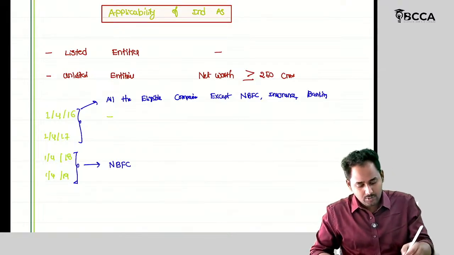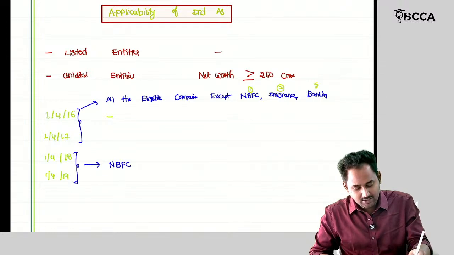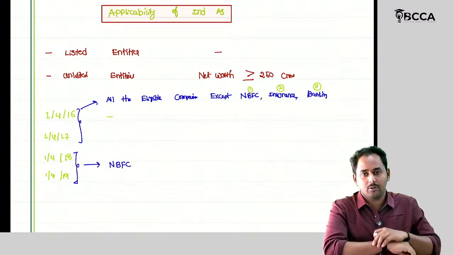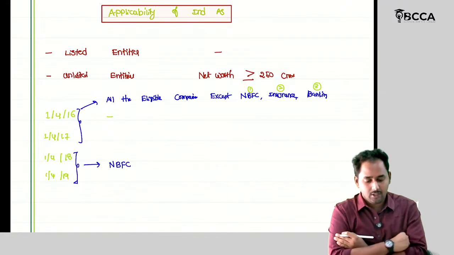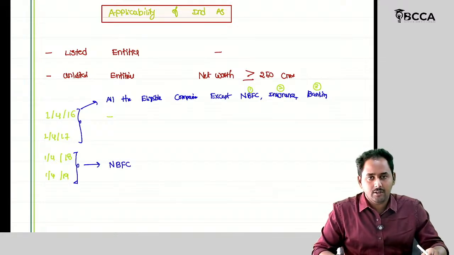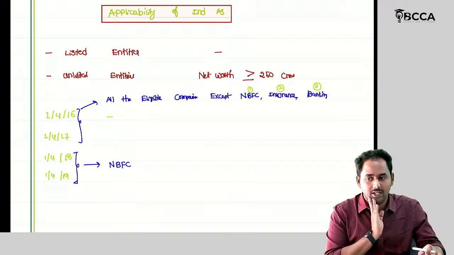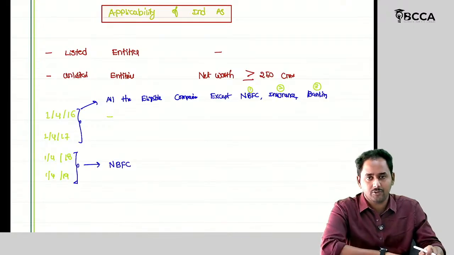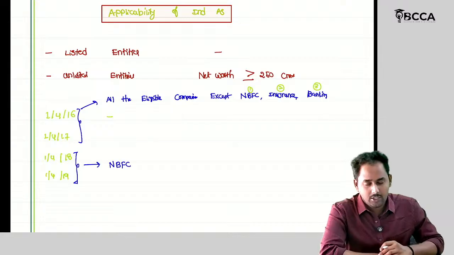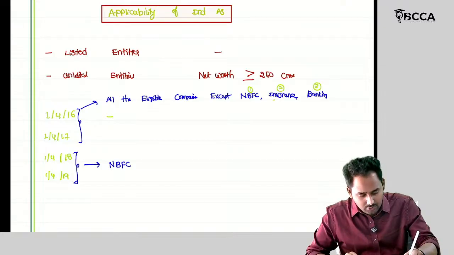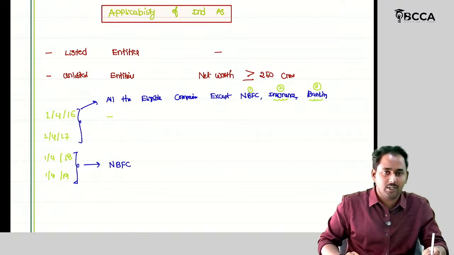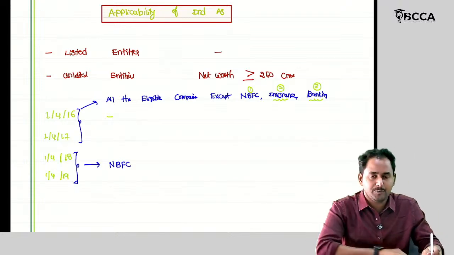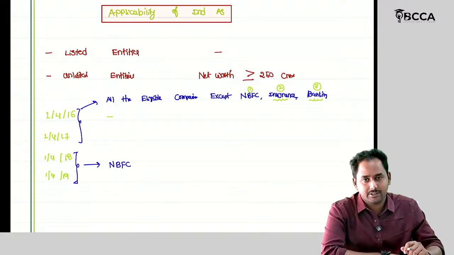Okay. So for these three companies, Ind AS is not applicable. But initially on 1/4/2016, when Ind AS became applicable in India, if a straight question is asked when Ind AS is applicable in India, we should mention 1/4/16. On that date, it applied to all the eligible companies except NBFCs, insurance, and banking. Even today, for insurance companies and banking companies, Ind AS is not applicable because the approval has not been received from the RBI, the controlling authority.